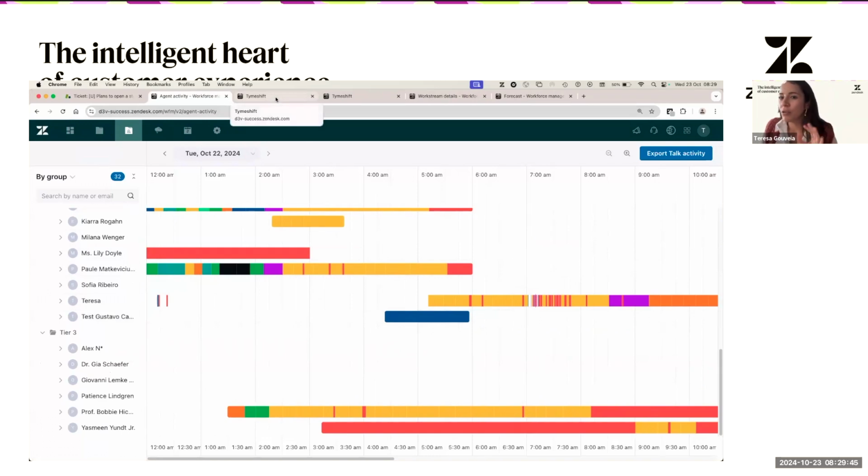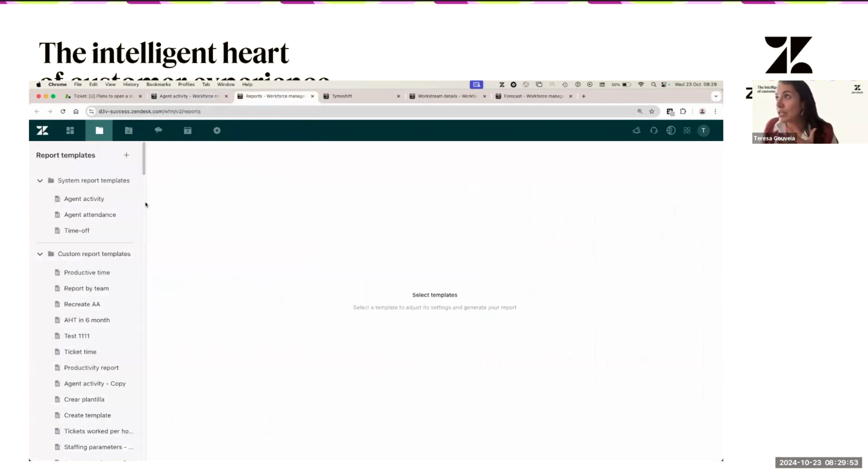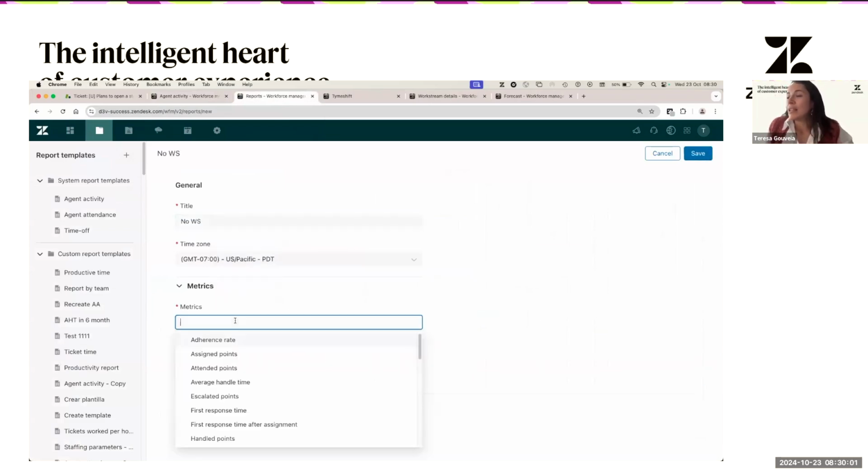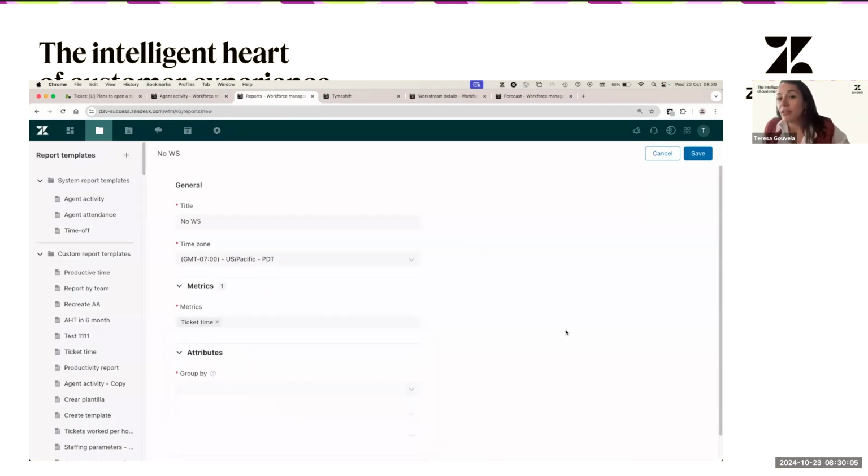Another way, if you find that you have a lot of tickets with no work stream, a trick you can do is use the reporting tool and potentially create a report. I'm going to name this one no work stream. Then you can select the metric ticket time. And then you have the attributes.